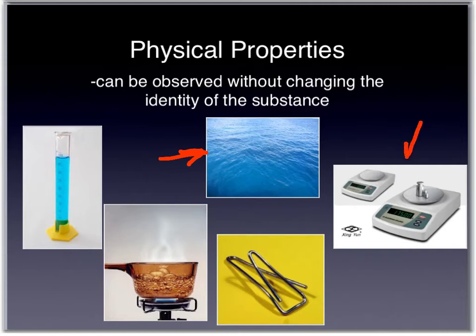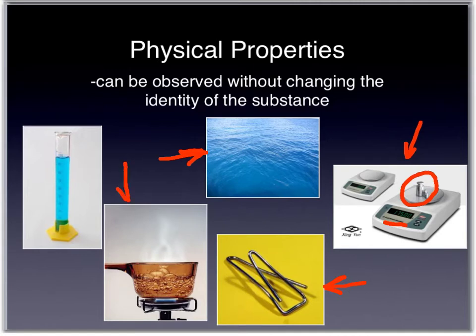Down here, we've got a piece of metal sitting on a balance with a mass recorded there. That piece of metal's identity did not change in order to find out the property of mass. Here's a paper clip that's been bent. When it was bent, it was still a paper clip. Nothing new changed. The ability to bend, malleability, is a physical property.